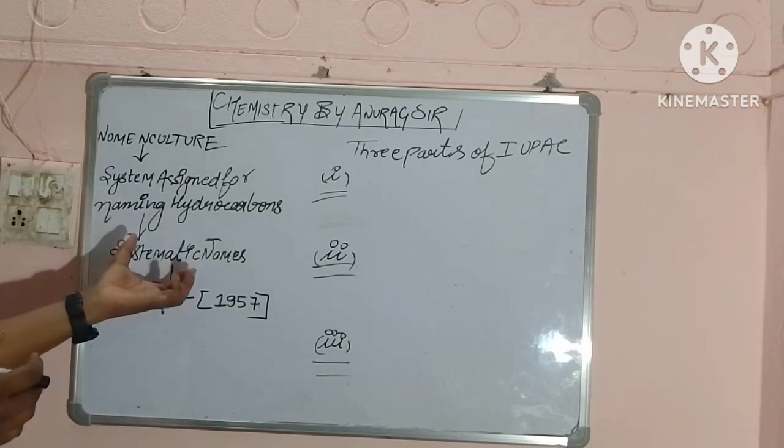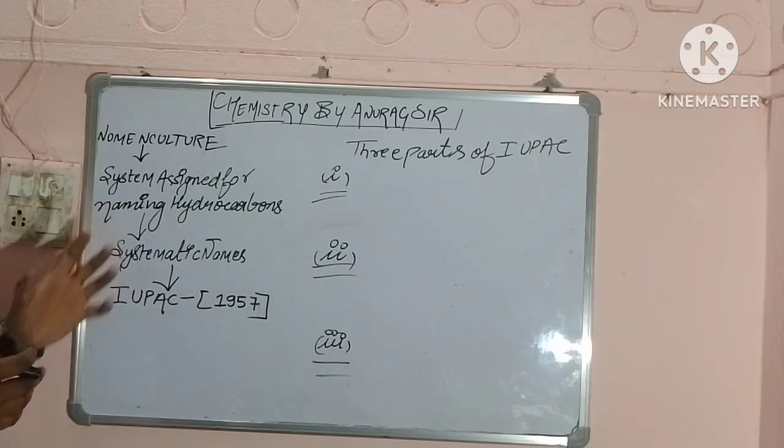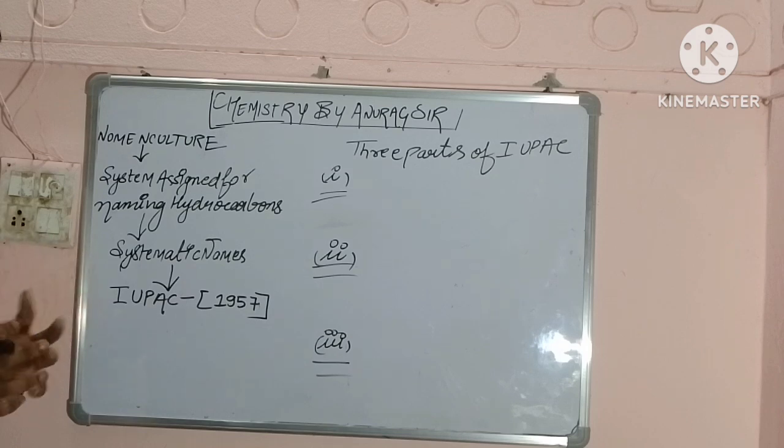Before, there was no systematic method to name them.